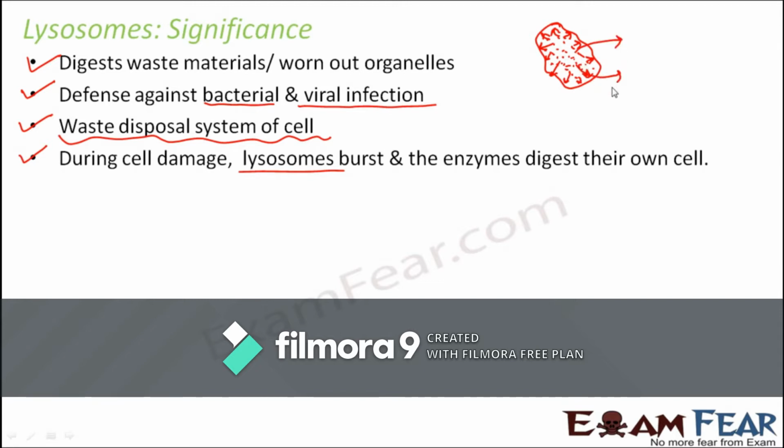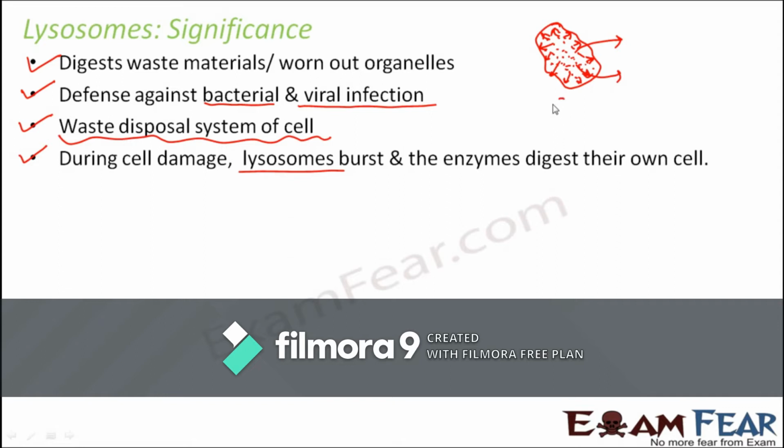They can very easily start eating up everything which makes up the cell, because the various cell organelles, the cell membrane, everything is made up of nucleic acids, proteins, lipids. So these enzymes will start digesting all of them, and finally the cell will be destroyed.